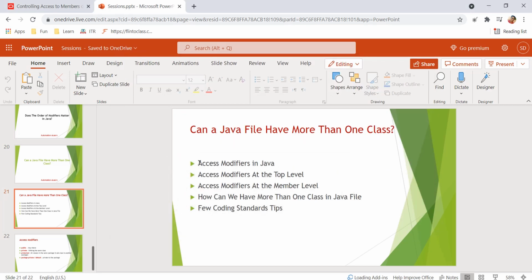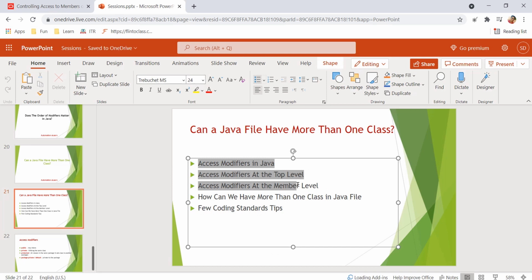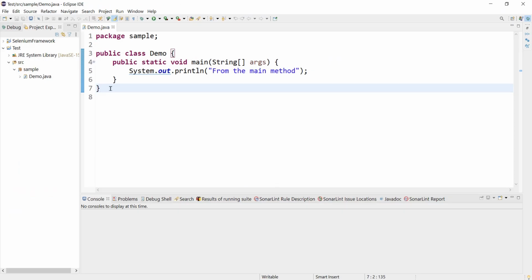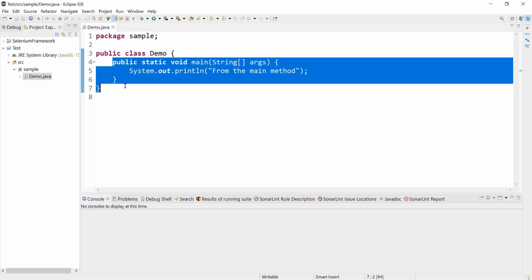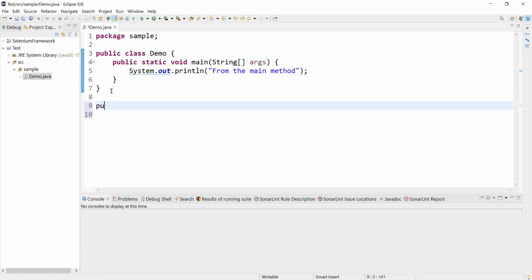I'll come to the access modifier topic, but before that, let me show you why it is a tricky question. Can't we simply have one more class in the Java file? Let me jump to the Eclipse workspace, and there we'll try whether we can have one more class in a single file or not. I have a sample project and a class Demo.java which has one class and a main method. Let me simply define one more class over here.